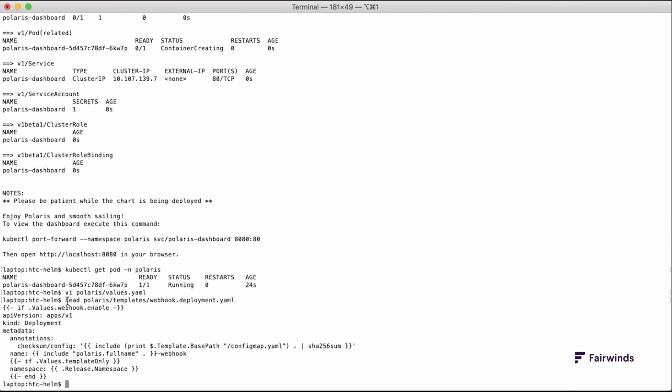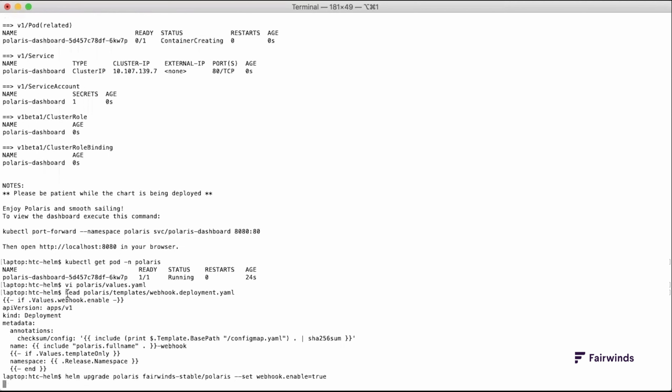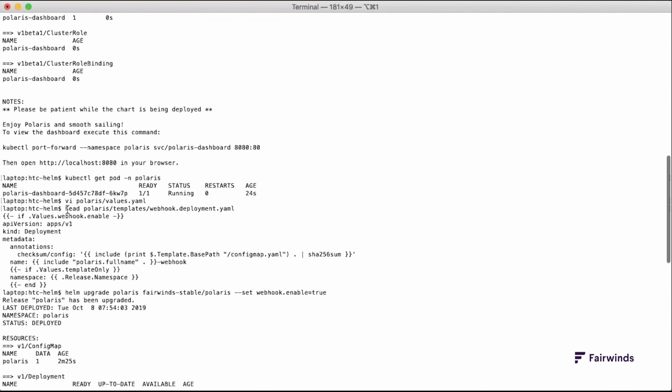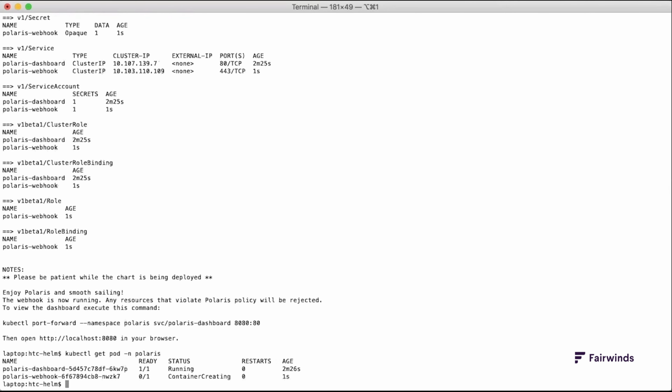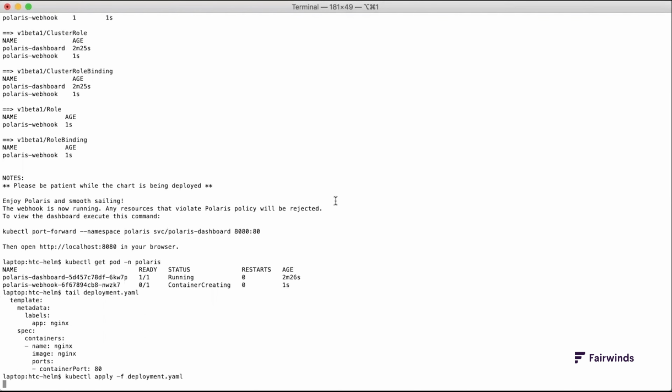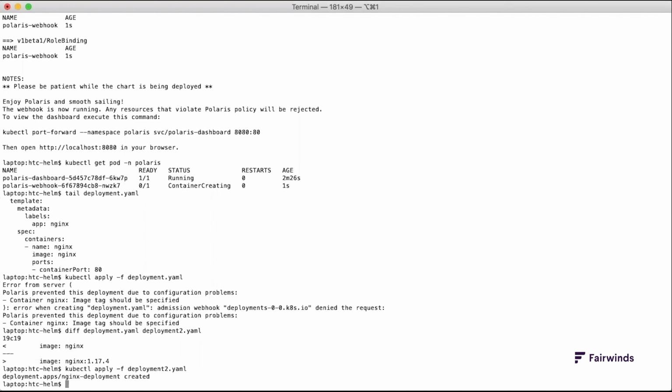I'll upgrade our installation of Polaris to enable the webhook by running helm upgrade polaris fairwinds-stable/polaris --set webhook.enable=true. Having run kubectl get pods again, I see that the Polaris webhook pod is in the process of being created. I have a Kubernetes deployment which doesn't include a tag for the Nginx image. If I attempt to apply that, it'll be rejected by Polaris because it's missing an image tag. I then diff that deployment with a second deployment, which includes an image tag. Applying the second deployment succeeds.